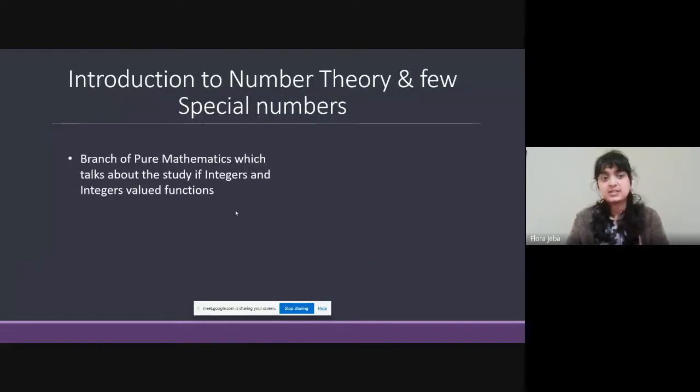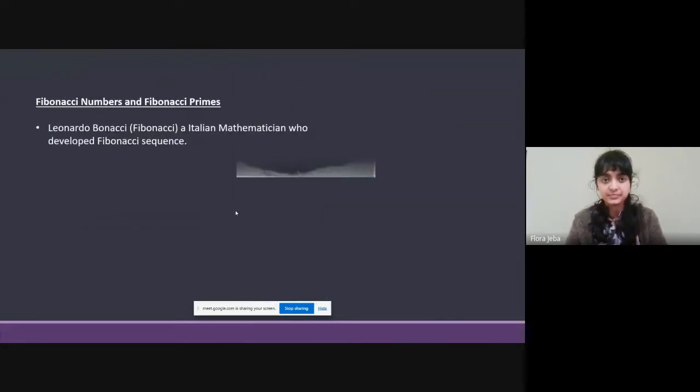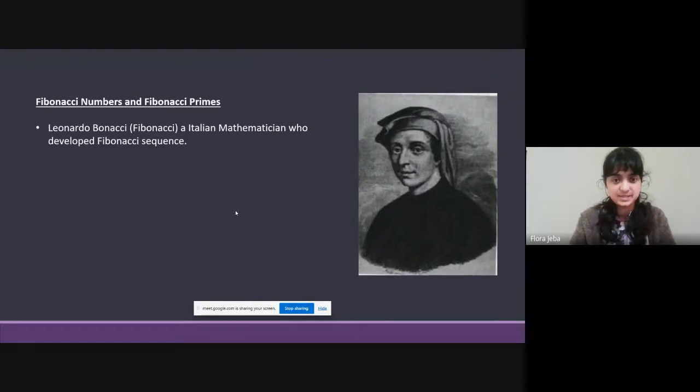So what is number theory? Number theory is a branch of pure mathematics that talks about integers and integer-valued functions, and it's also known as the queen of mathematics. And Fermat, a French mathematician, is called the father of modern number theory. Now let's see a few special numbers.